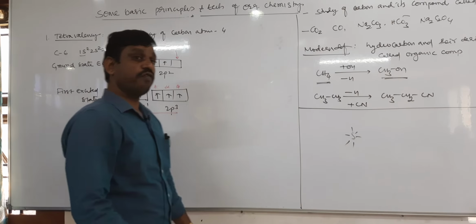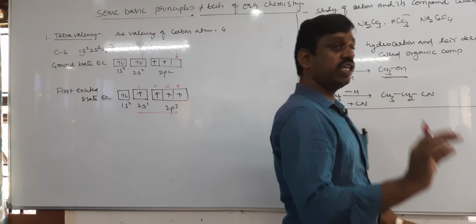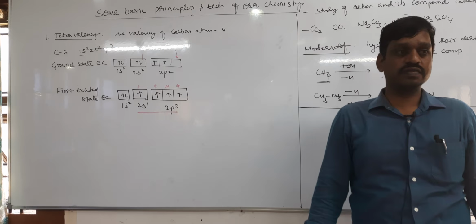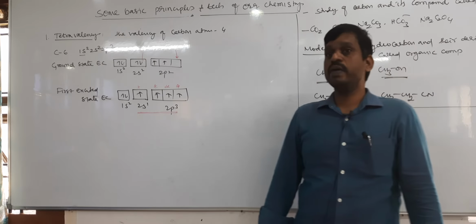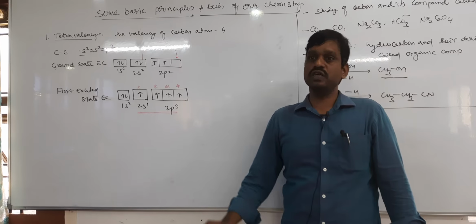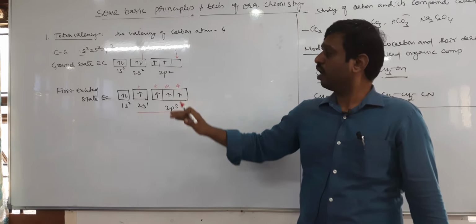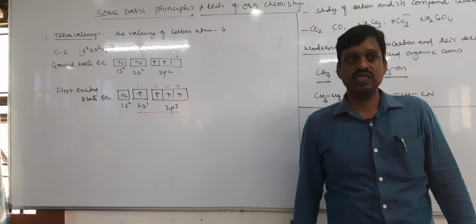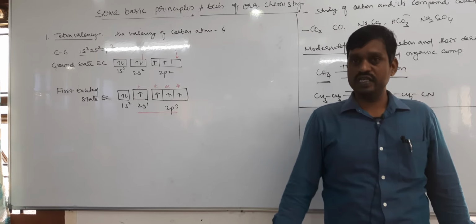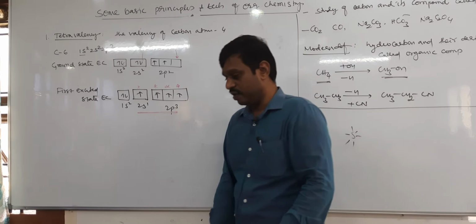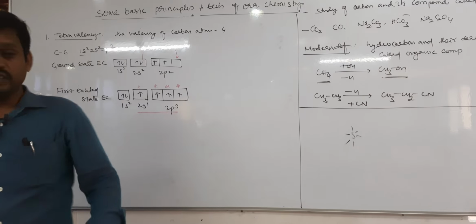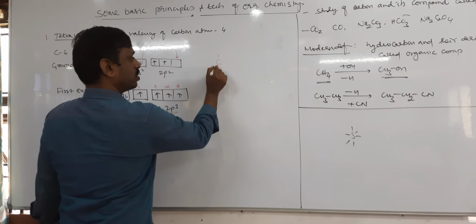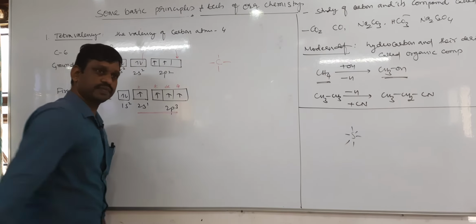Due to the presence of 4 unpaired electrons, these are used for forming 4 bonds. So carbon can form 4 bonds with either 4 carbon atoms or any other element. This is the reason carbon has valency 4, tetravalency. Since carbon has tetravalency, from here onwards we write carbon with 4 bonds.